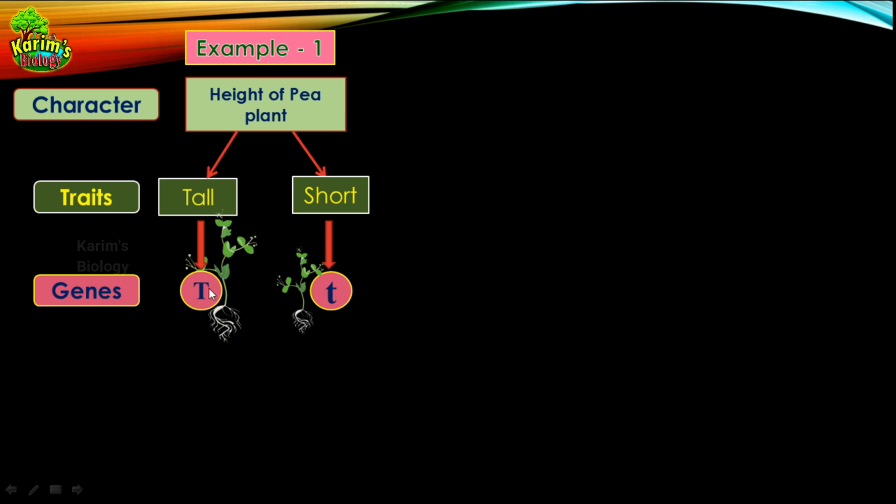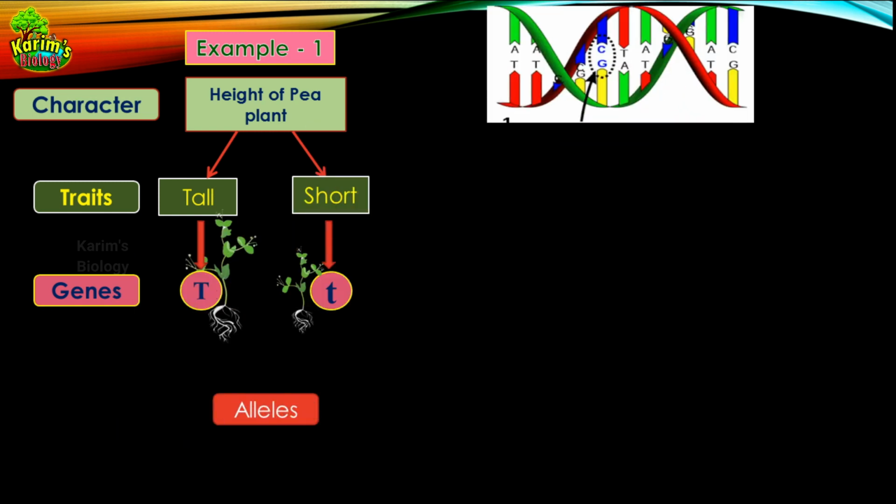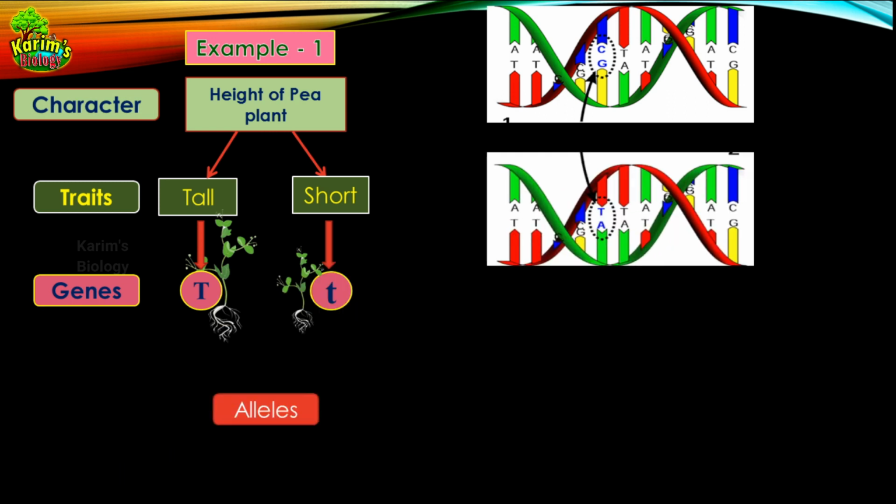This is the same gene, but the same gene has two versions. One version we have named capital T, and the other version we have named small t. So these two versions are giving two different traits for the same character. The character is the height of the pea plant, and these are the two traits given by two versions of the same gene. These two versions of the same gene are called alleles. Okay, then let me tell you how these alleles are formed.